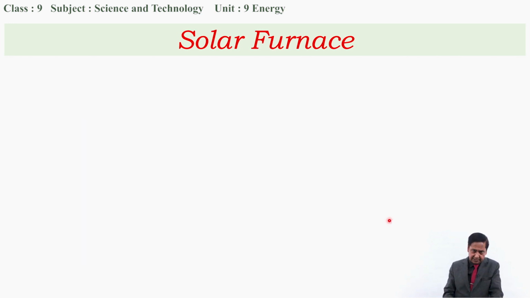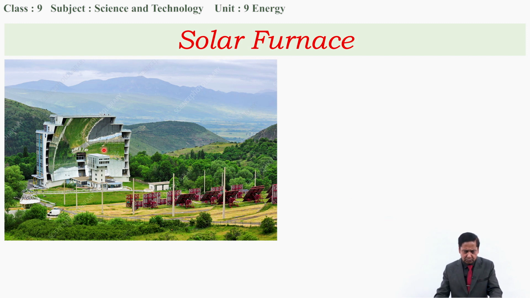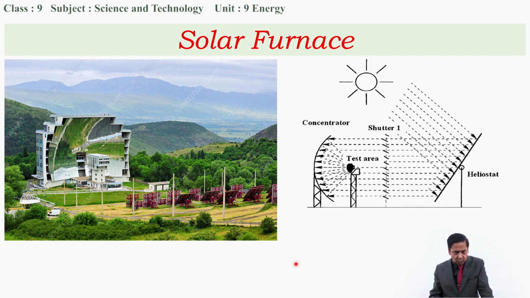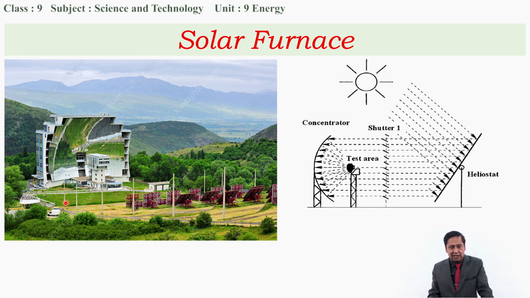Now the solar furnace. Now I want to show the solar furnace once. This is the construction of a solar furnace, but looking at this, I think the student cannot understand clearly. It has 3 major parts. I want to show it with another type of diagram. One is called the heliostat, which reflects solar heat energy towards the concentrator, which is normally parabolic in shape. This is the concentrator. It is parabolic in shape, and its surface is attached with reflecting mirrors.